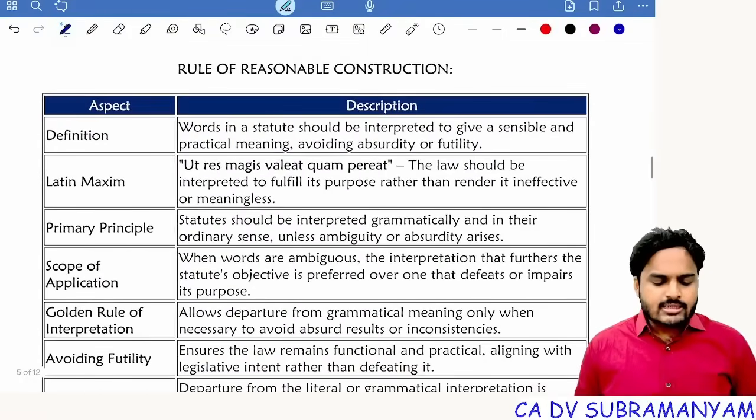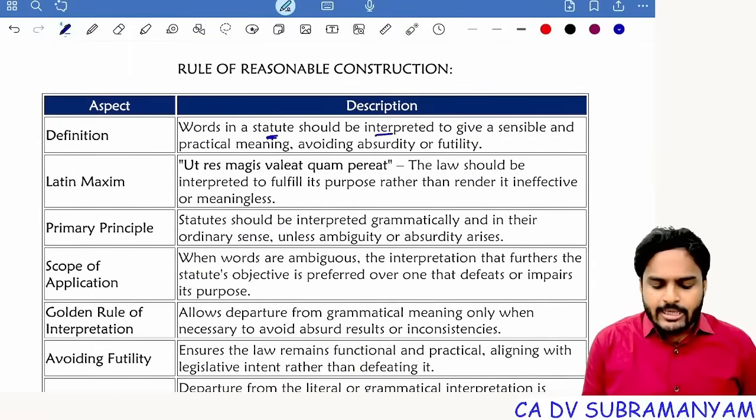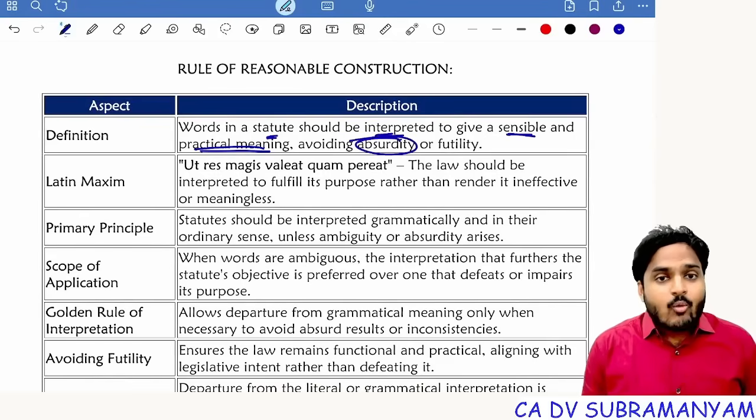Next one, reasonable construction. Words in a statute should be interpreted to give a sensible, practicable meaning, avoiding absurdity or futility.